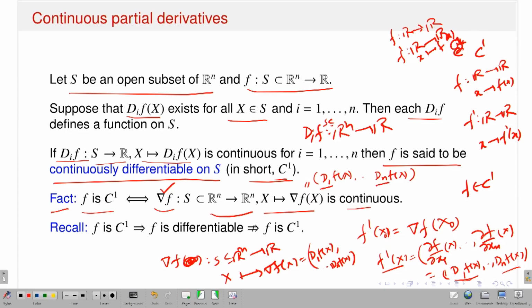So therefore this x goes to gradient of f at x is also a continuous function, right, because each of the component functions is continuous. And what are the component functions? First component is the partial derivative of f with respect to x1 variable, second component is partial derivative of f with respect to x2 variable, up to nth component is partial derivative of f with respect to nth variable, and each of the partial derivatives is continuous, I assume, because f is in C1. So therefore this function is continuous because the component functions are continuous, and therefore my gradient function is also continuous.